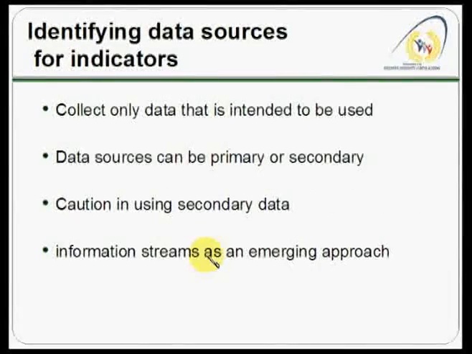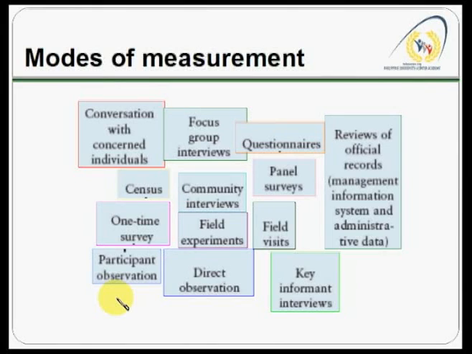Because sometimes the way the data was collected, or the actual data that they collected, might not be completely appropriate or relevant to your own monitoring and evaluation. And the last bullet talks about information streams as an emerging approach, because of the computers, internet, and now social media. The way information is being transmitted from one party to another is faster than ever before. So you have to also consider that, right?